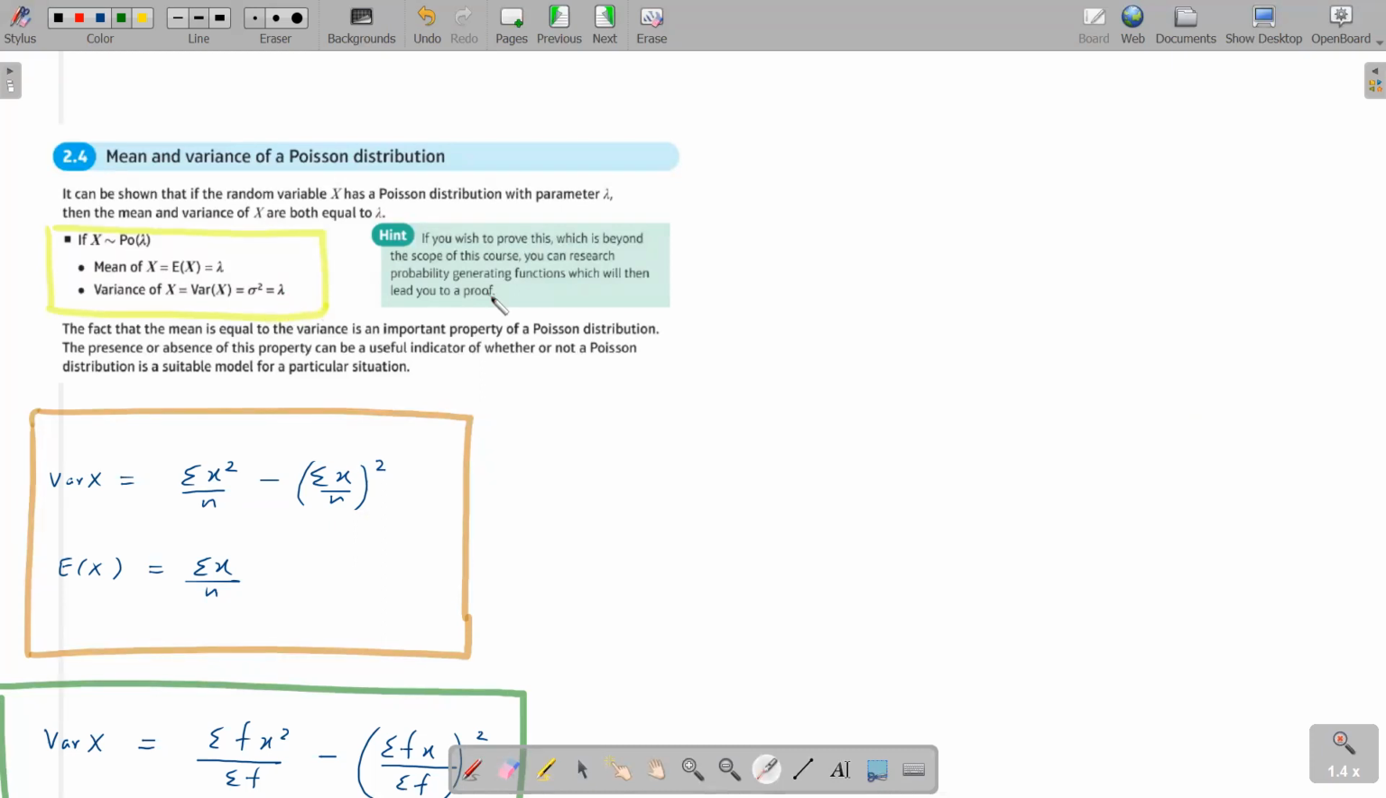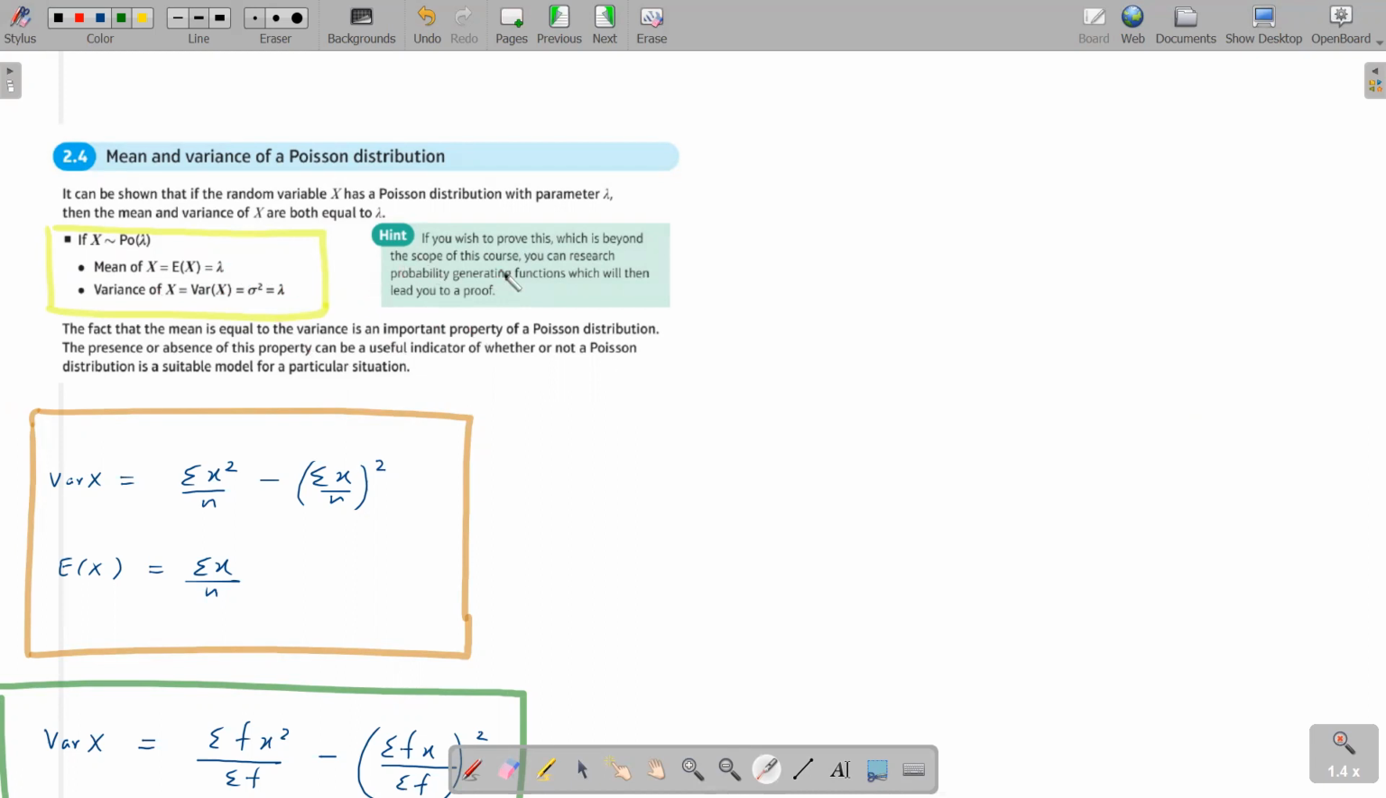Basically, this proof is not given to you. You are directly allowed to use that the mean and variance are both equal to lambda, which means the mean and variance are equal to each other. The proof is beyond the scope of the book.